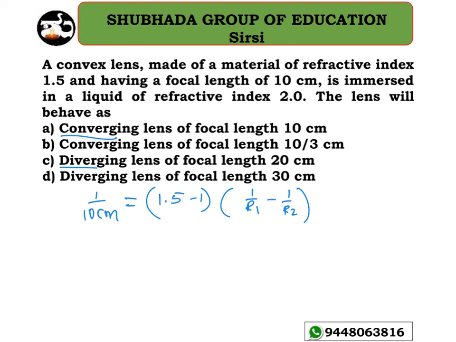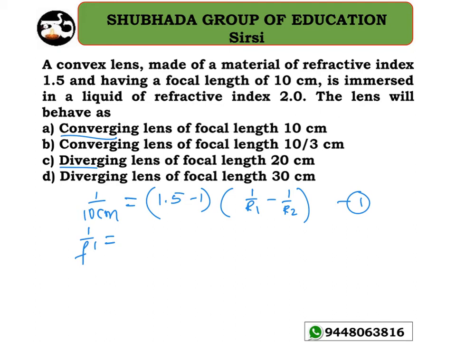Okay, they have not given the radius of curvature, so no need to take it now. So this is the first case. In the second case, it is immersed in water or a liquid of refractive index 2. Let me take the new focal length, 1 divided by f dash, equal to... When it is immersed in water or liquid, at that time the ray of light is traveling from what?